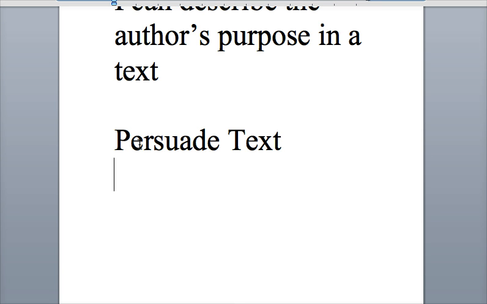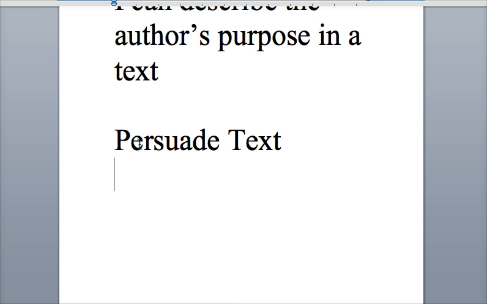Then the next step is you need to browse in the journals, and in the allotted amount of time, probably around 15-20 minutes, you need to find an example of the one that you've been assigned in your group. So if you're the persuade person, you're looking for a persuasion text. If you are the information person, you would be finding an inform text.